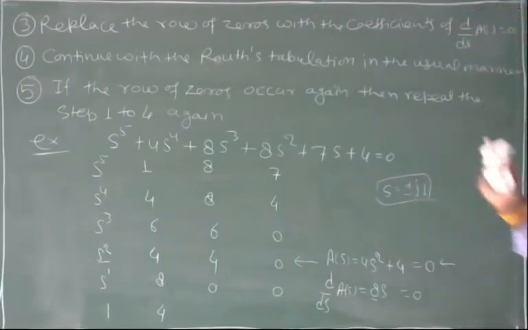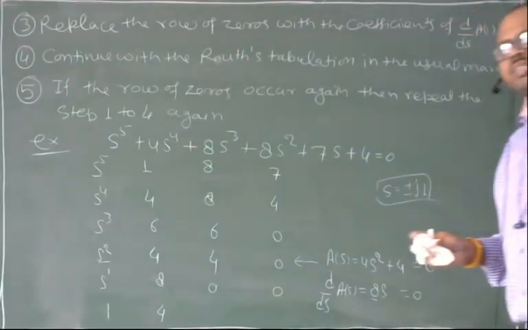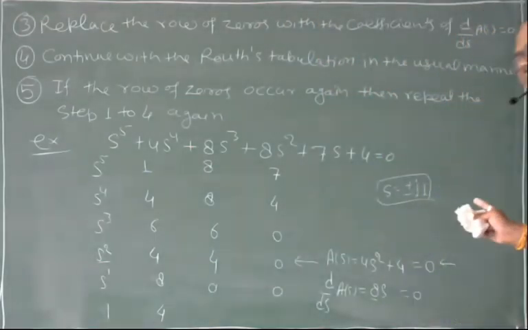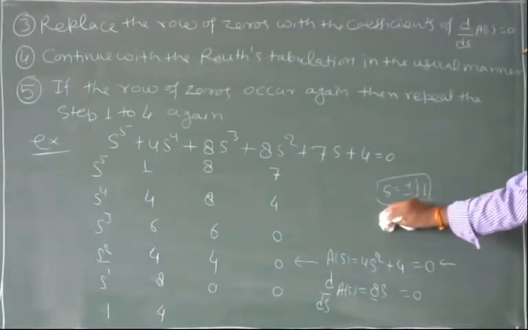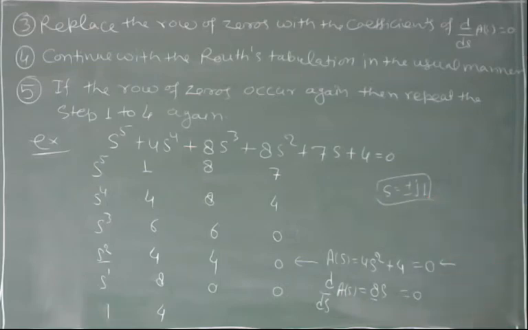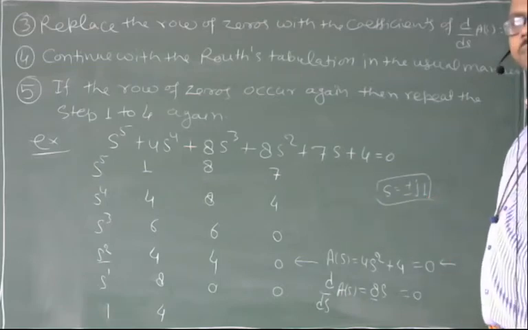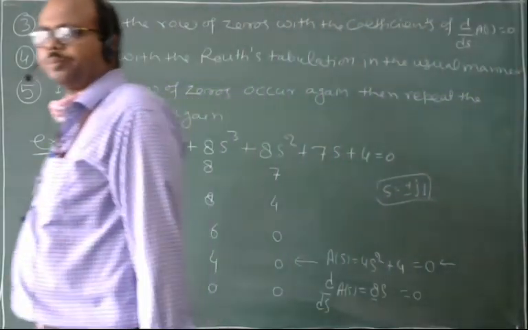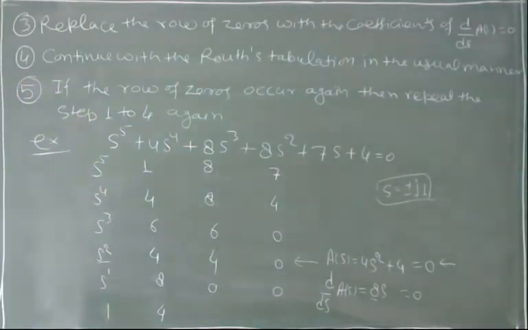So in this case, the system is marginal stable, and this root will satisfy this also.